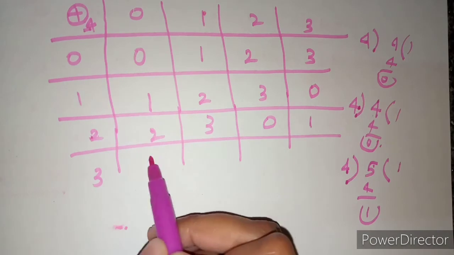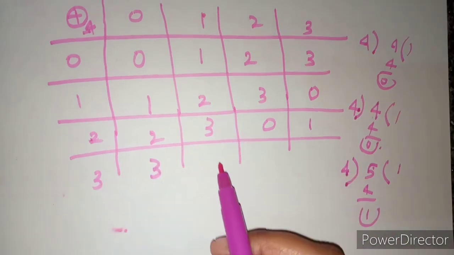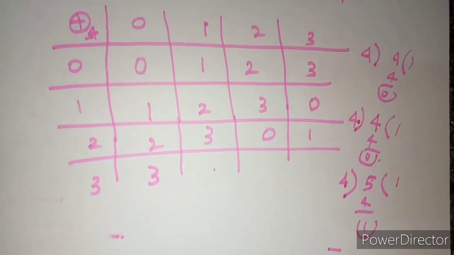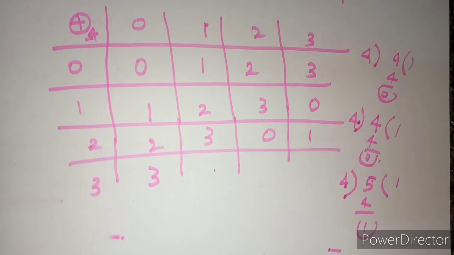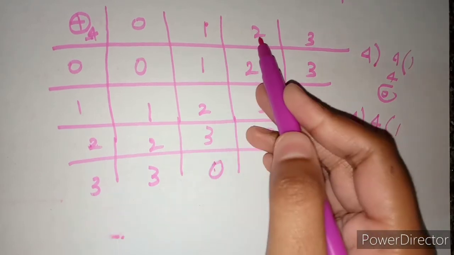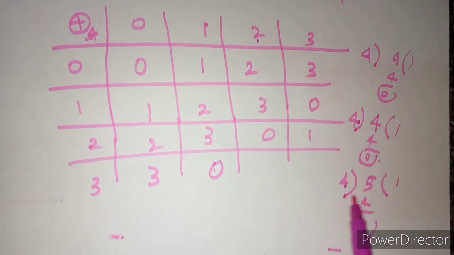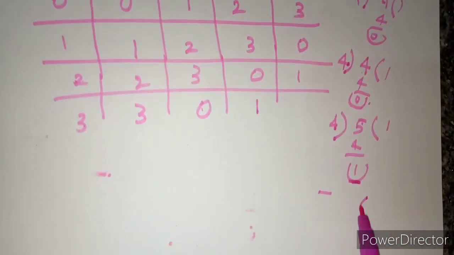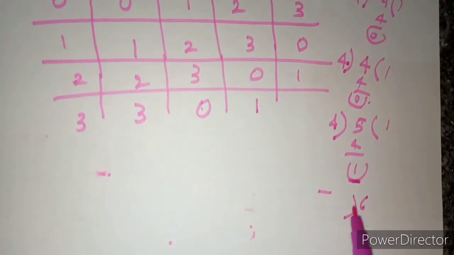3 plus 0 is 3. Next 3 plus 1 is 4. So 4 in place of dividend, if I divide 4 by 4, we will get 0. Okay. Now 3 plus 2, 5. Same process, we are getting 1. Likewise 3 plus 3 is 6. 6 in place of dividend, addition modulo 4 in place of divisor, 4 ones are 4. We are getting 2. So write 2 here.